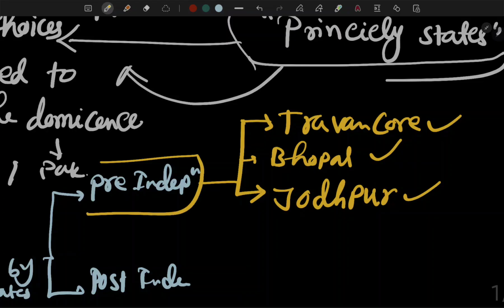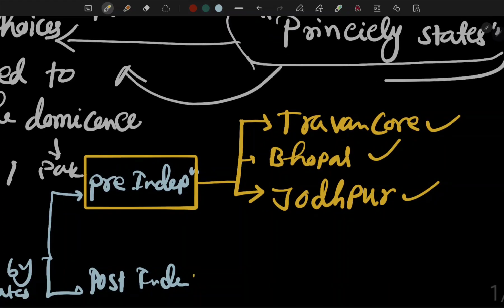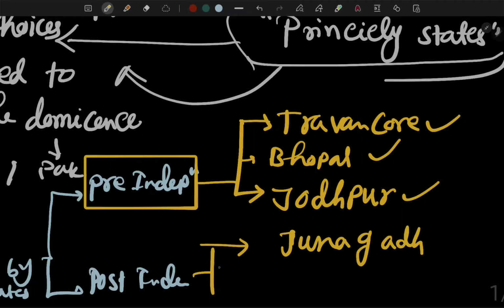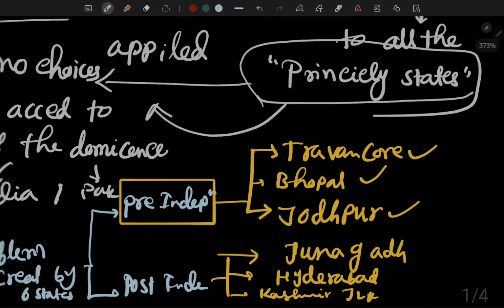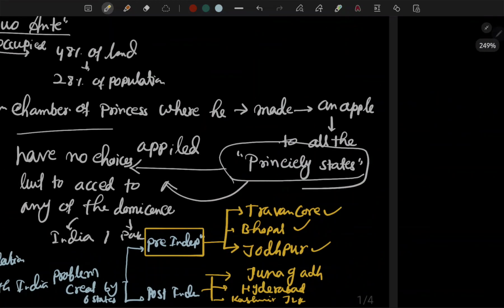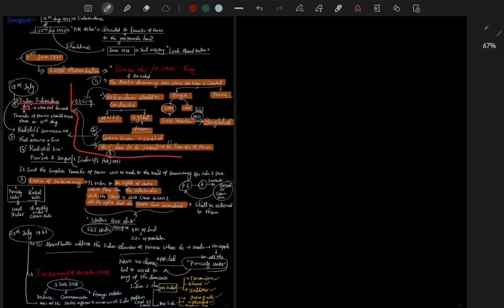So Travancore, Bhopal, and Jodhpur are pre-independence. The post-independence states are Junagadh, next one Hyderabad, and the last one is Kashmir, which means Jammu and Kashmir. Okay, so pre-independence era: Travancore, Bhopal and Jodhpur. Post-independence: Junagadh, Hyderabad, Kashmir, meaning J&K.